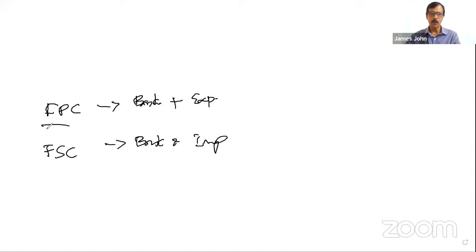So in a forward purchase contract, the customer and the bank enter into an agreement for putting through a transaction on a future date, for an amount and at a rate.